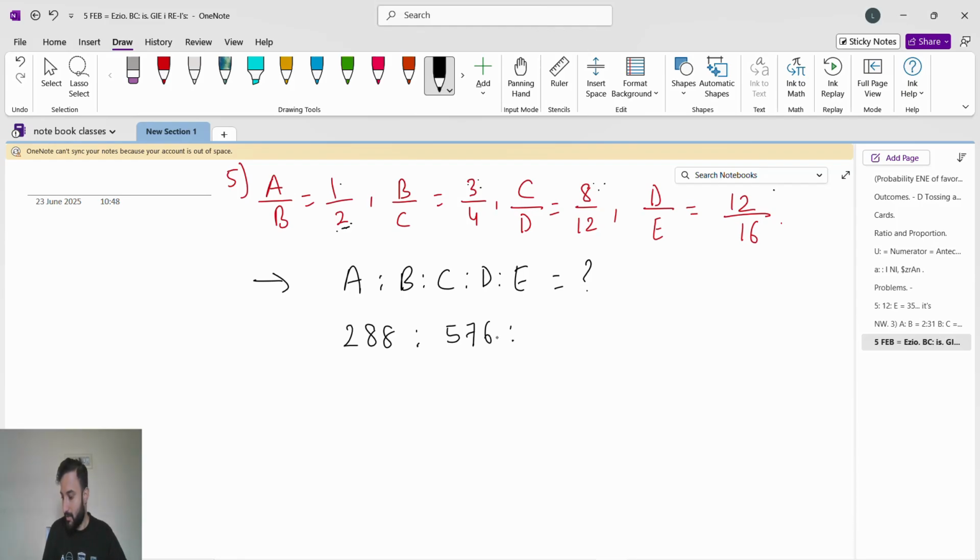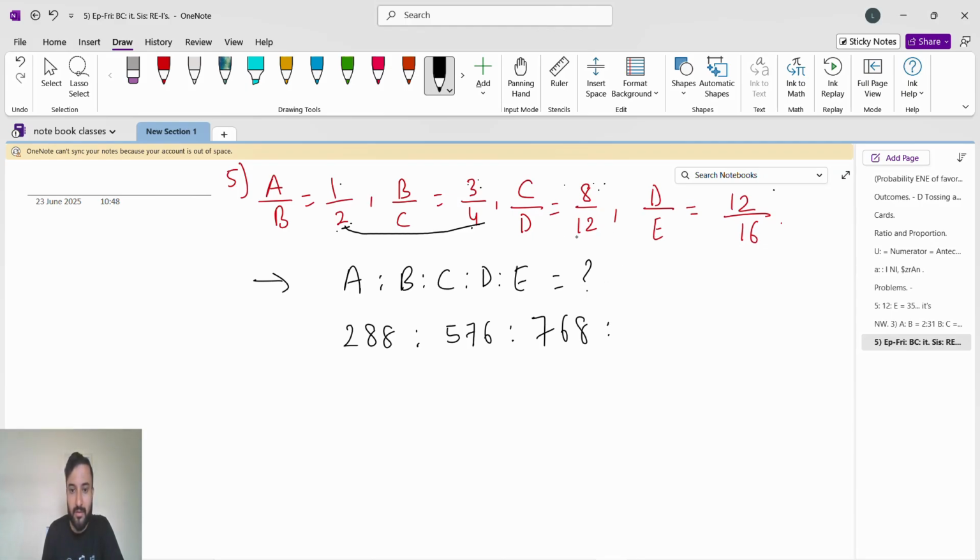Okay, then next is C. C is where? C is here. So we'll go from B to C, then C, then numerator. B to C, 2 4s are 8, then from C to C, 8 8s are 64, then numerator. 64 into 12, 768.